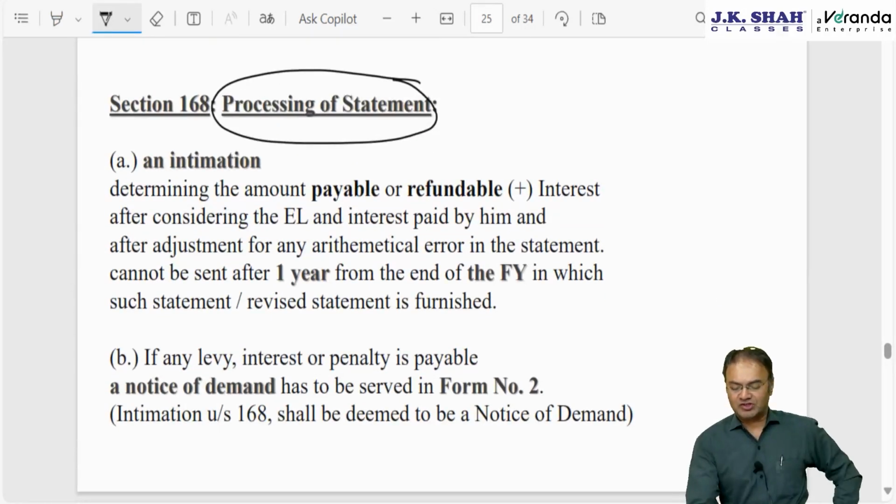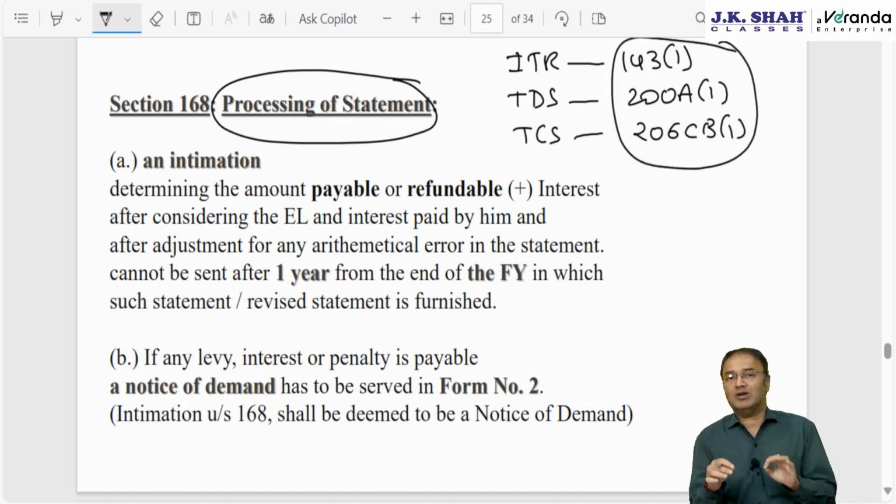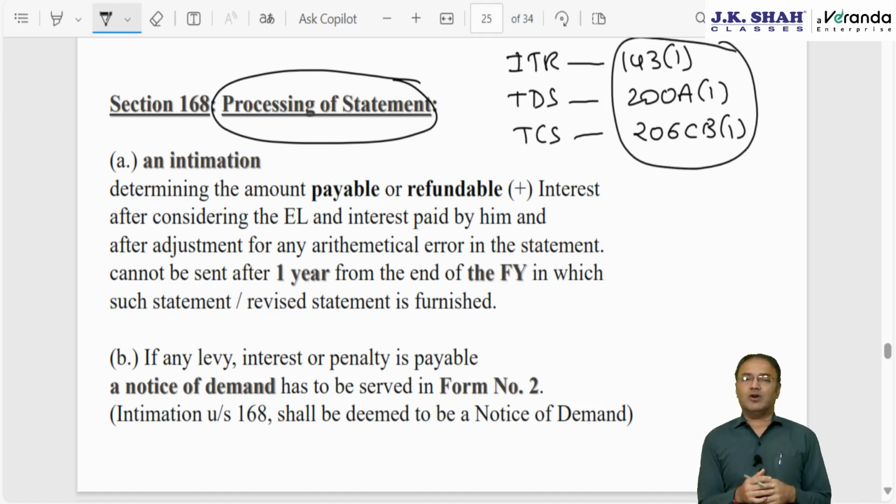Okay, now processing of statement. If you are filing an IT return once a year, then there is processing of the IT return under section 143(1), which is intimation. If you are filing a TDS statement quarterly, there is processing of the TDS statement under 200A subsection 1. And for the TCS quarterly statement, there is processing under 206CB subsection 1. Processing means what? Processing means primary checking of the statements furnished, whether everything is proper or not, primarily, without making any adjustments.